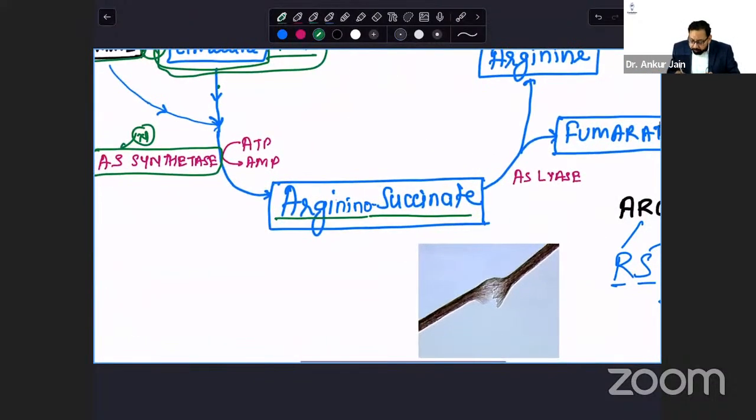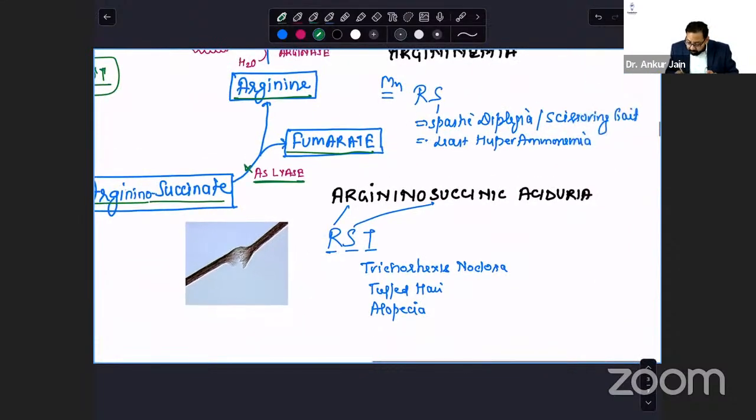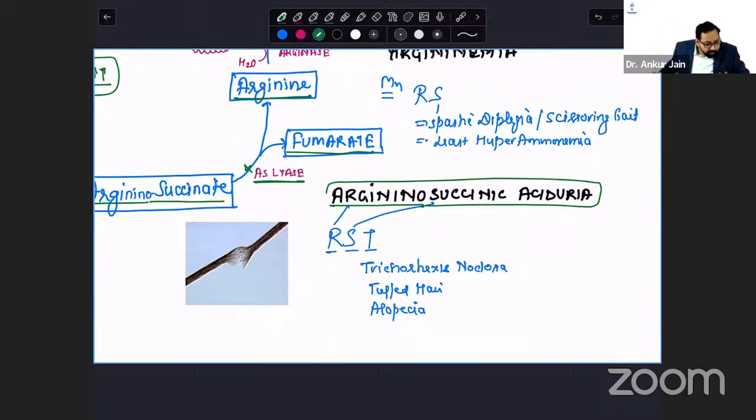Now, argininosuccinate is converted to arginine and fumarate by argininosuccinate lyase. If this argininosuccinate lyase is deficient, then argininosuccinate will increase, and this is argininosuccinic aciduria. Any doubt, any question? You can comment. Argininosuccinic aciduria. Mnemonic for this is RST.